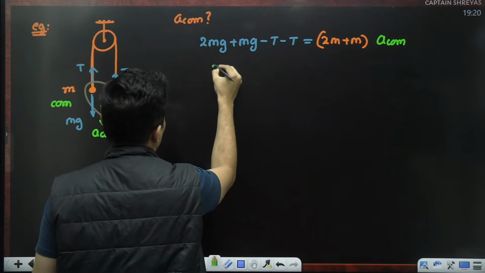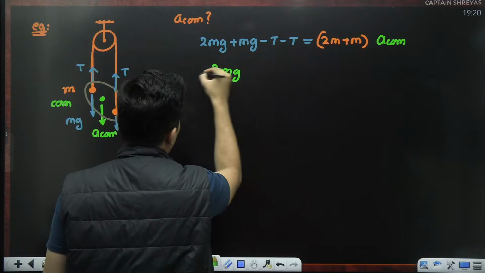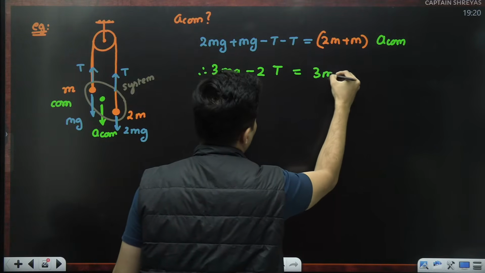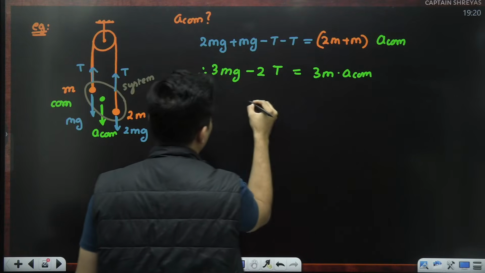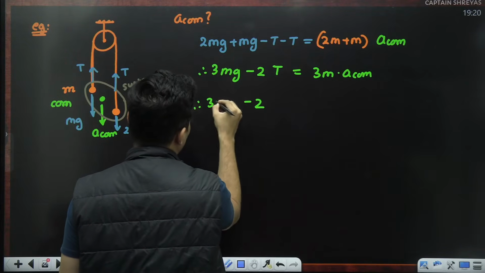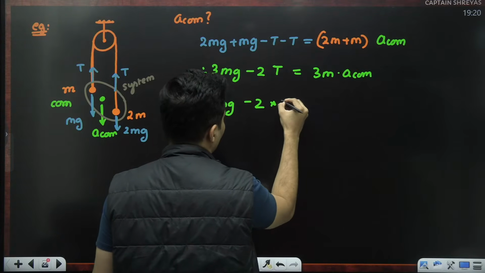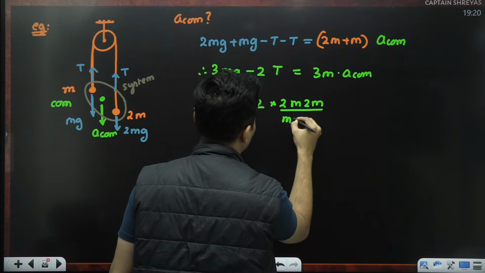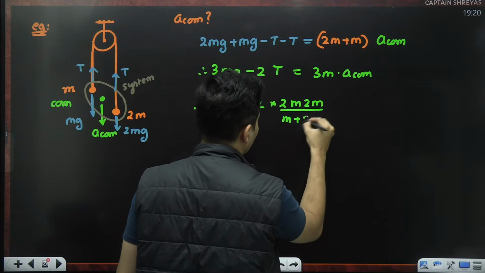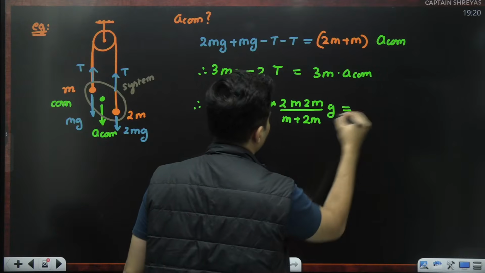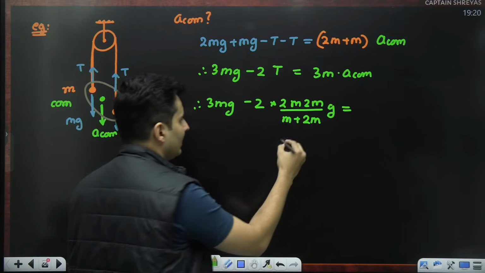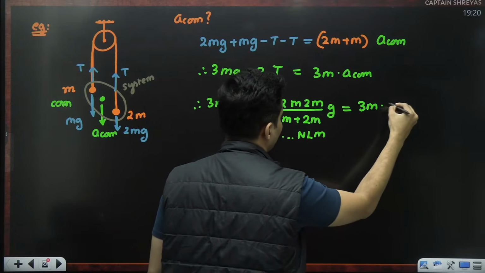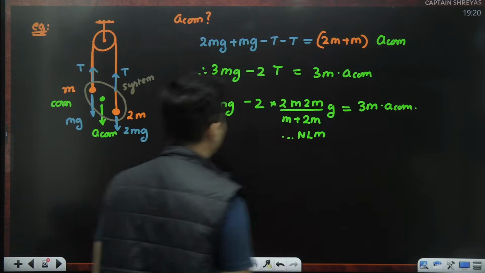We'll come to it. So this will just become 3 mg. But what is tension? We'll come to it. 3m into ACOM. We have done this previously in Newton's laws. The tension was 2 m1 m2 upon m1 plus m2 multiplied by g. That is the formula for tension. We have done that in Newton's laws of motion. So if you remember that result, it is useful, or else it will be a pain.